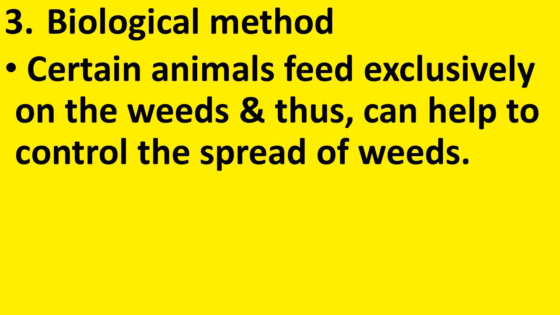Now, let us discuss the biological method. Certain animals feed exclusively on the weeds and thus can help to control the spread of weeds. So, this is the biological method of removing the weeds. That is, animals that feed only on weeds can help to remove and control the weeds.